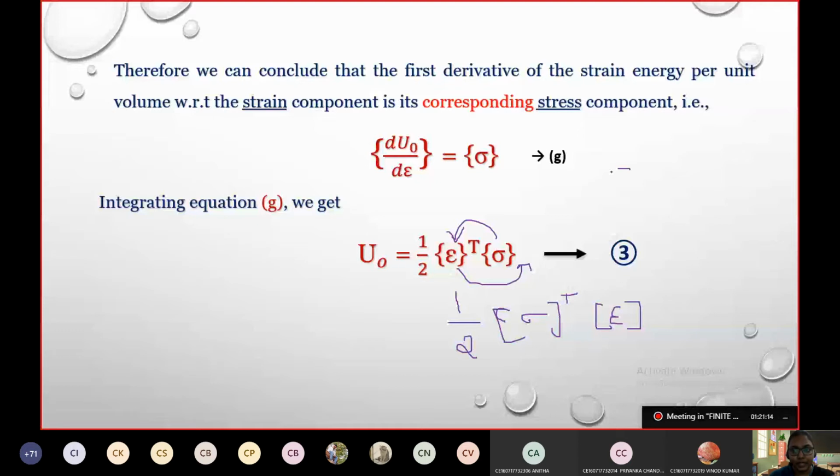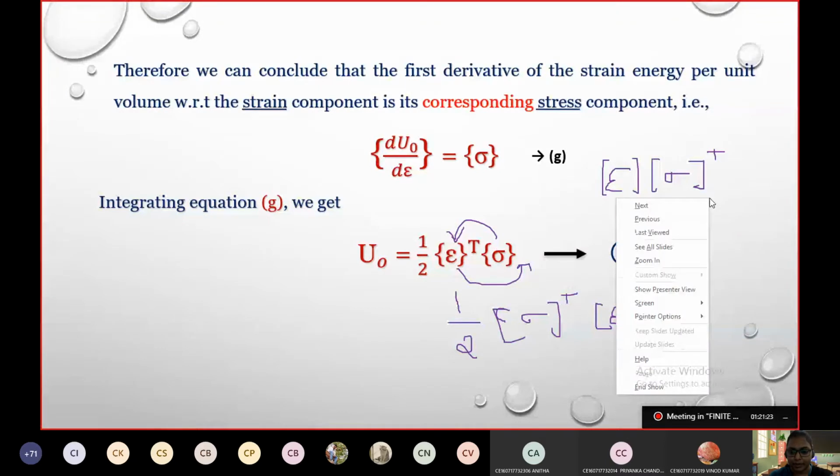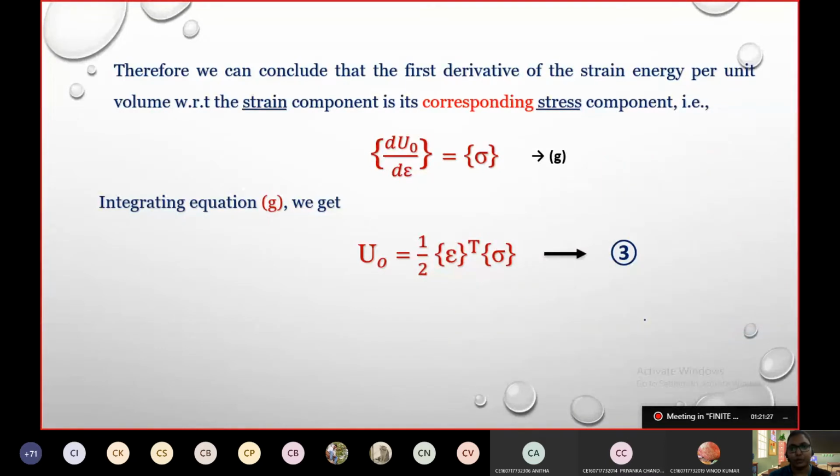Keeping it like this, epsilon into sigma transpose, that is not right. You have matrix multiplications, you know how it goes. If in any textbook you see that transpose is given to stress, that is also right, but the strain matrix will be on the other side of the matrix.